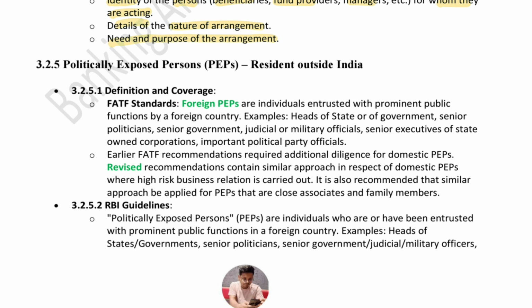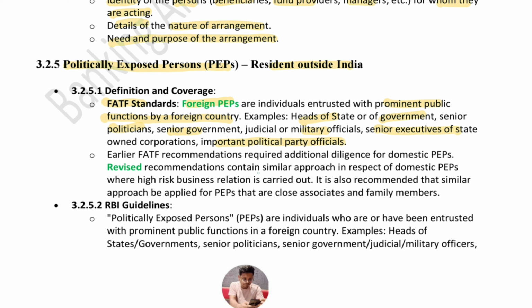Now we'll know about the politically exposed persons or PEPs who are resident outside of India. So basically, by FATF standards, foreign PEPs or politically exposed persons are individuals entrusted with prominent public functions by a foreign country, like the head of state or of government, senior politicians, senior government, judicial and military officials, senior executives of state corporations, and important political party officials.